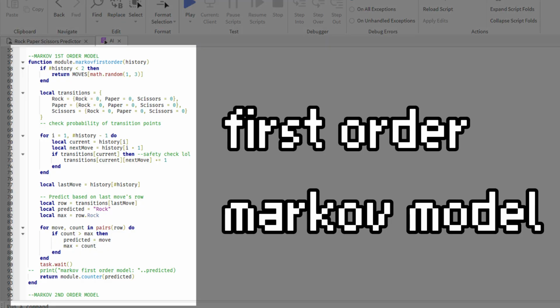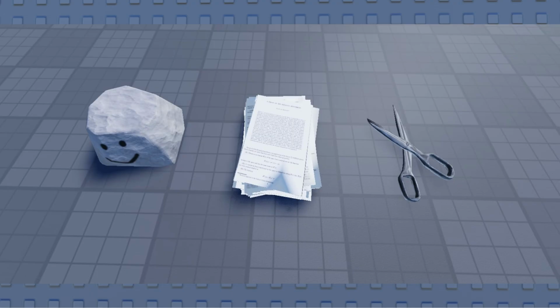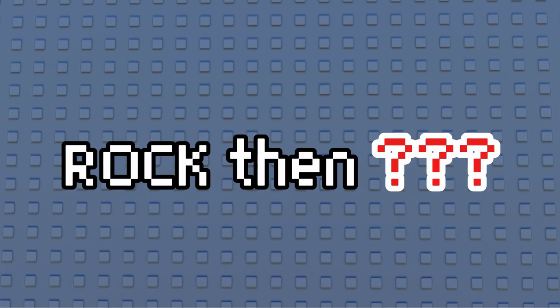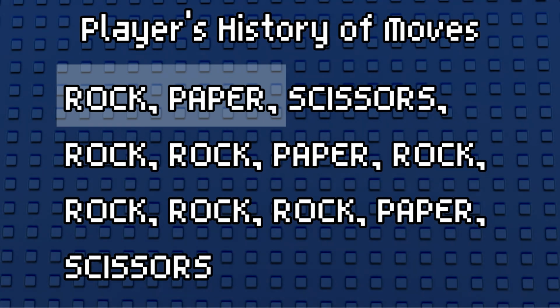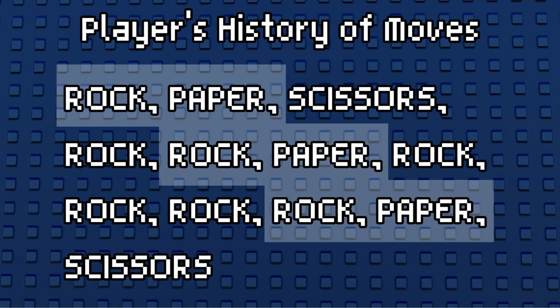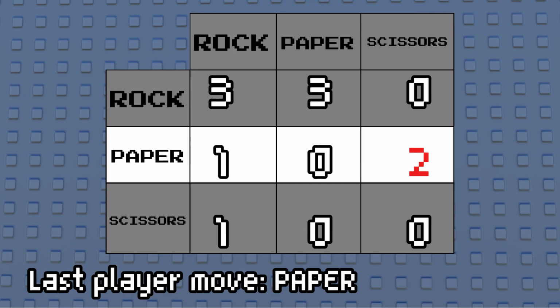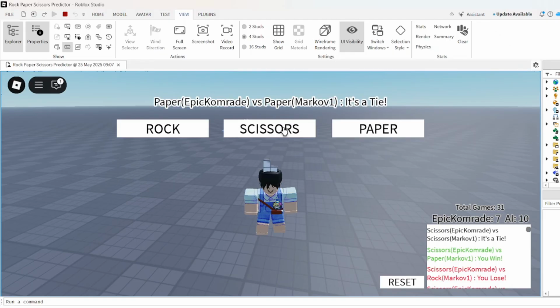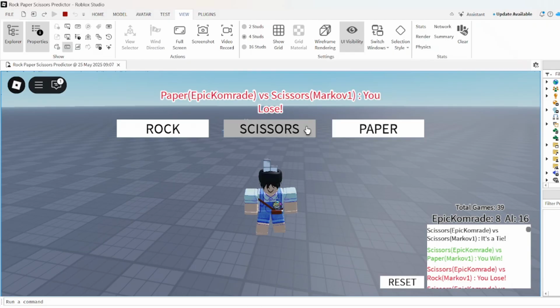This is a first-order Markov model. Here's how it works. Instead of just counting how often you play rock or paper overall, it looks at what you tend to play next after each move. For example, if you usually follow rock with paper, the AI will remember that pattern and use it to predict what's coming next. We basically make this matrix, and we count how many times that certain pattern appears and choose that option if our last move lines up. It's a step up from frequency, and it actually starts catching on to short-term patterns in your playstyle.